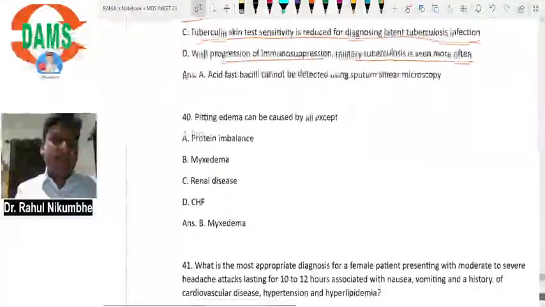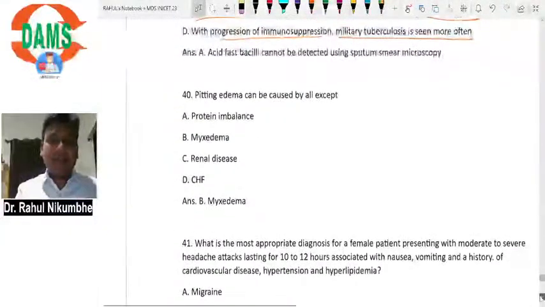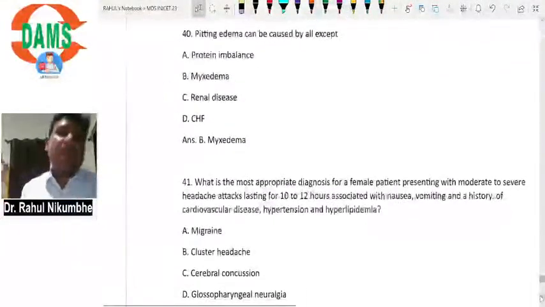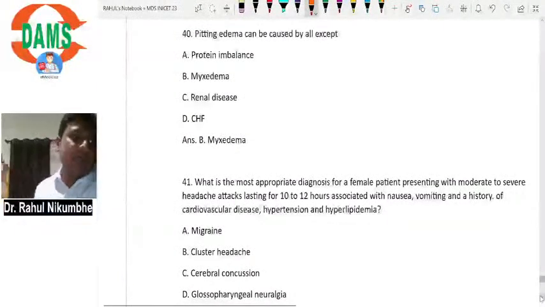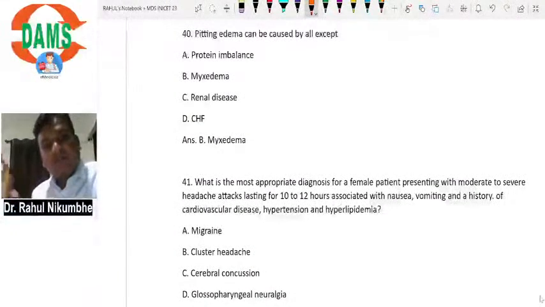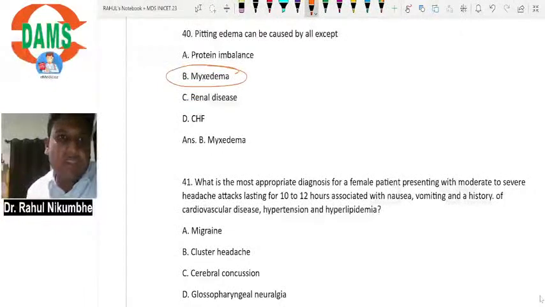Pitting edema can be caused by all except... Protein imbalance: when proteins are decreased in blood, water will be shifted to interstitial space. These water molecules are freely movable. Mixed edema. What is mixed edema?